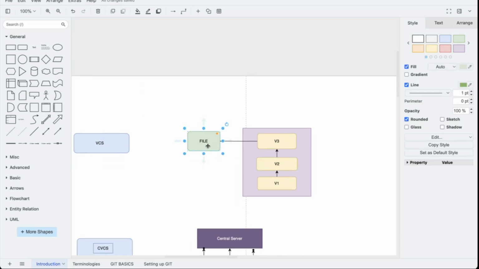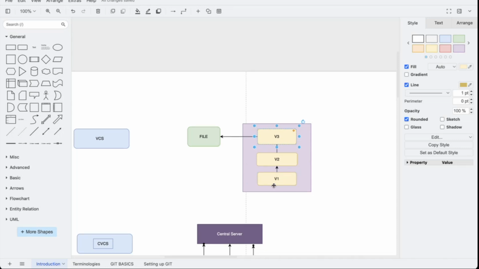Let's say you have a file, and in that file you created the first version as V1, then you created another version as V2, and then another version as V3. You keep on updating these files. Every time you create a version, like let's say I renamed it as underscore V1, it had some changes.